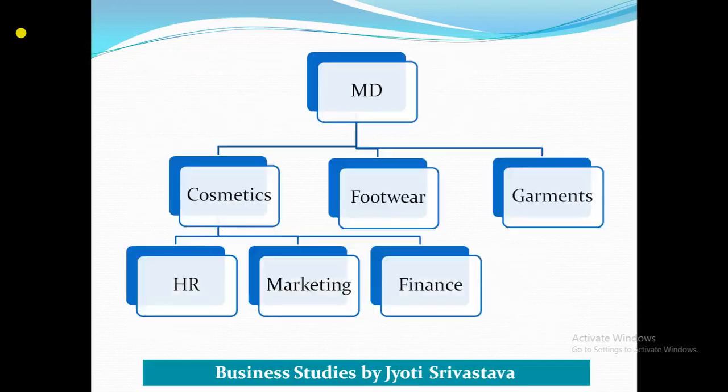So see, this is the structure: the MD will be there, then different divisions are made like cosmetic department, footwear, garment, and each of these divisions has its own functional departments: HR, marketing, finance, purchase, production. Footwear will also have the same functions, means each divisional structure will have its own functional structure. Clear? Means in divisional structure, functional structure will be there. So this is just a type of how the divisional structure will look.